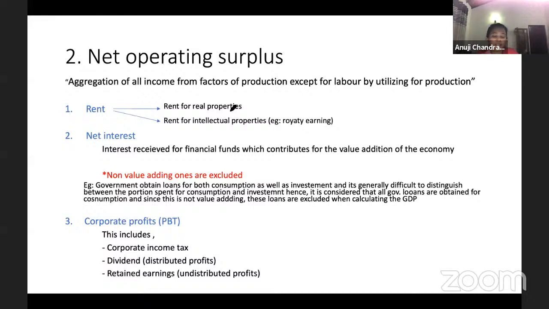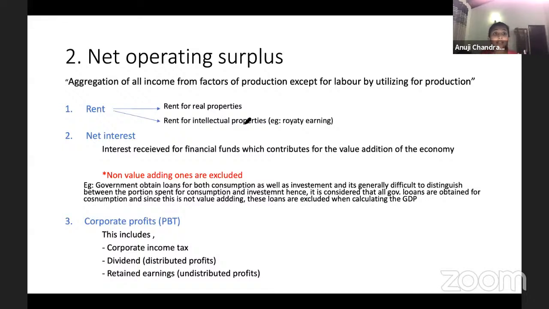There are many, but it doesn't pop into my mind right now. So the payment that you make for these intellectual properties, such as royalties, is included in rent.